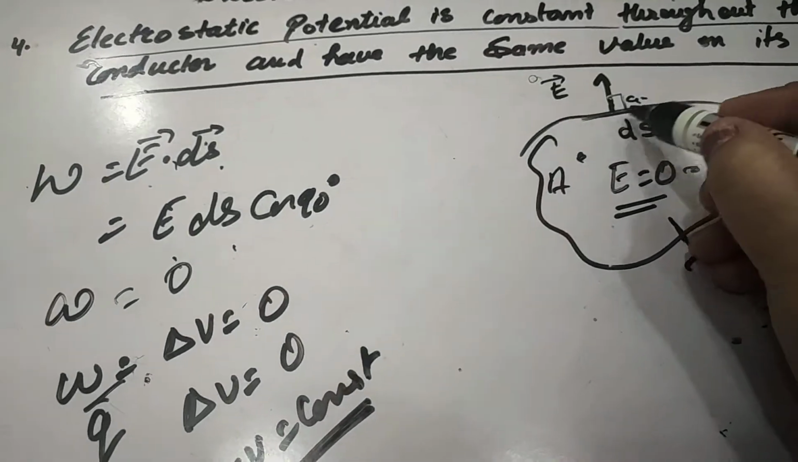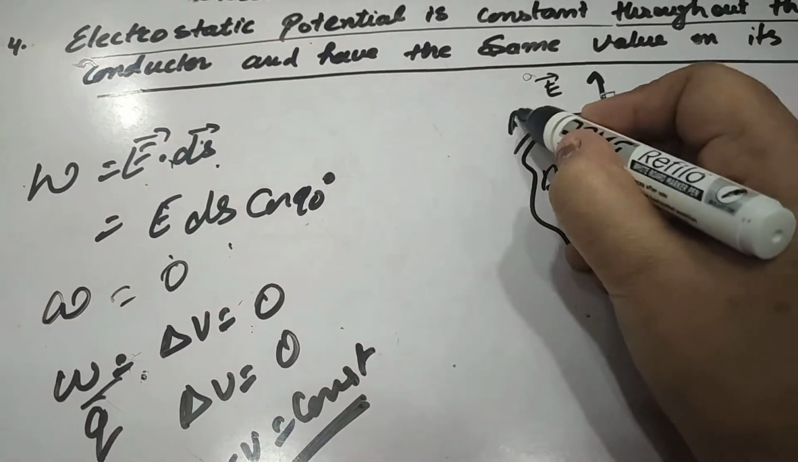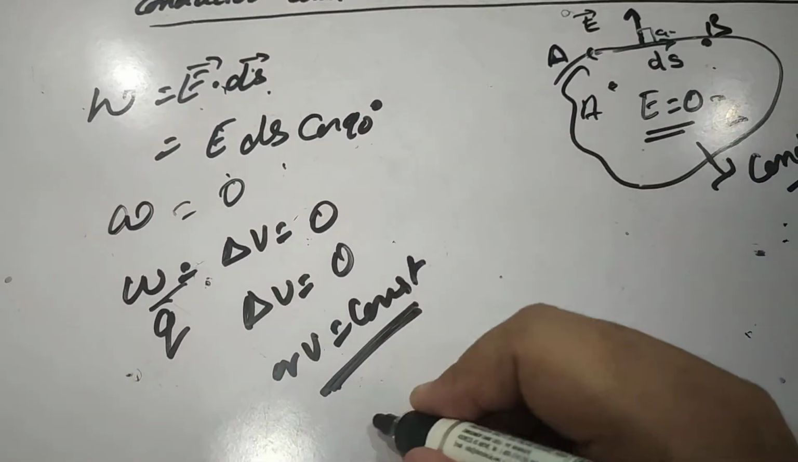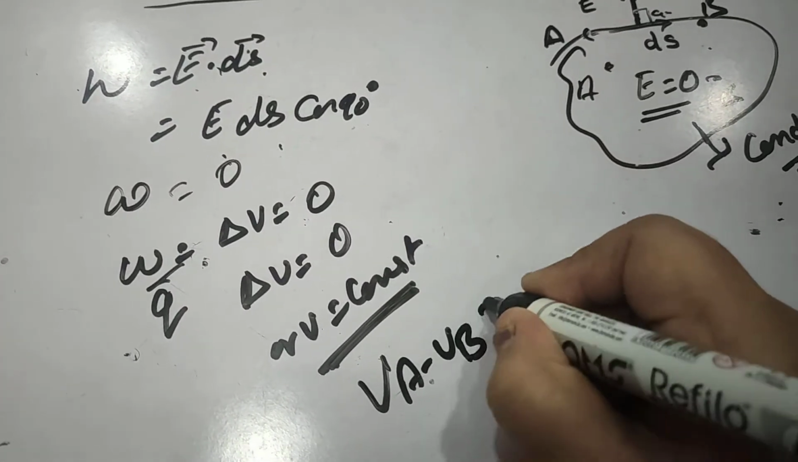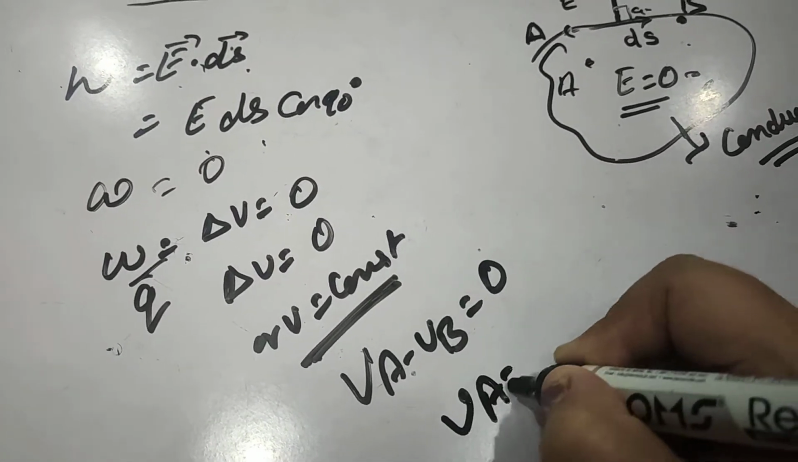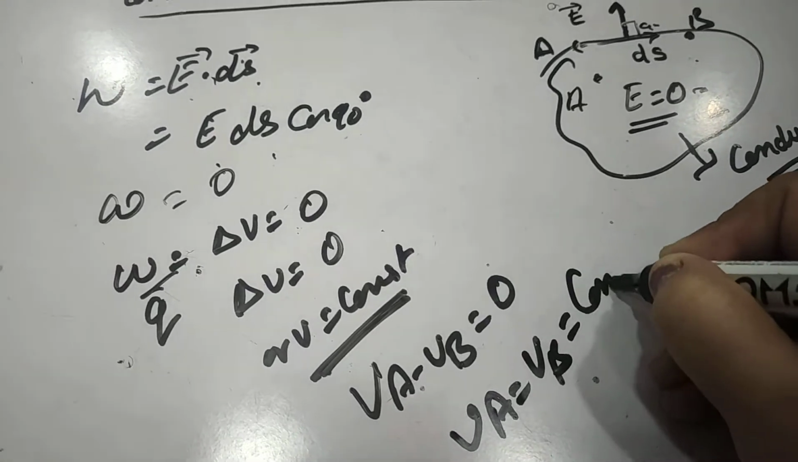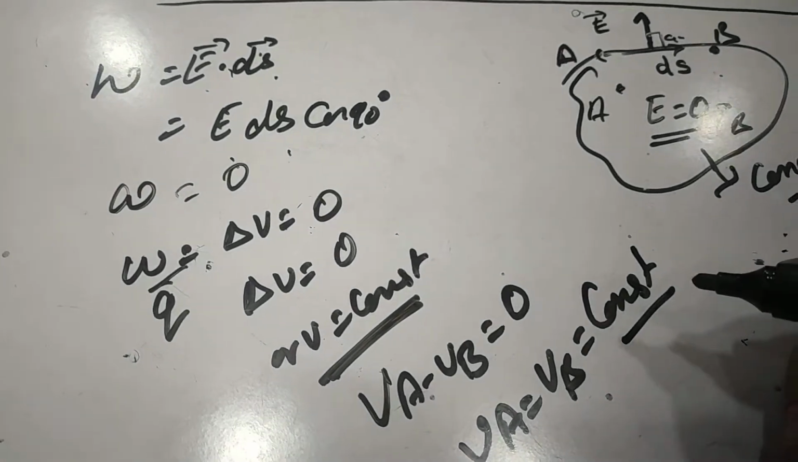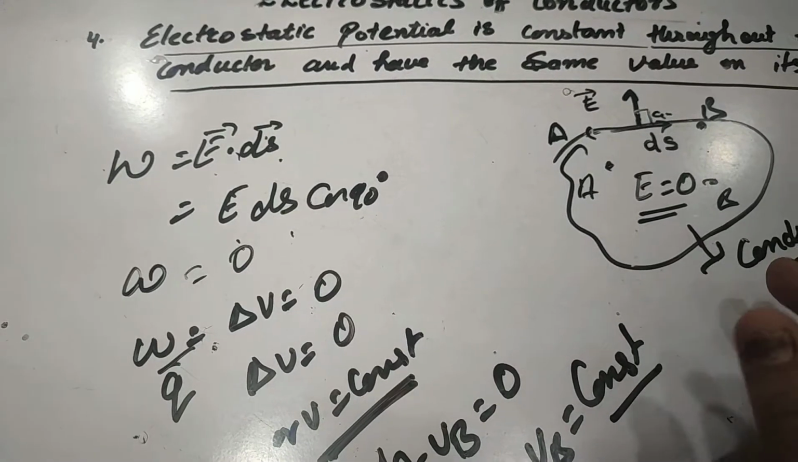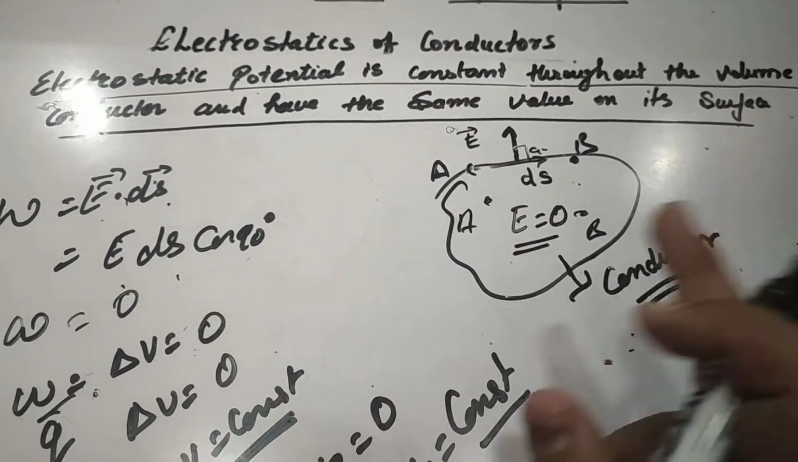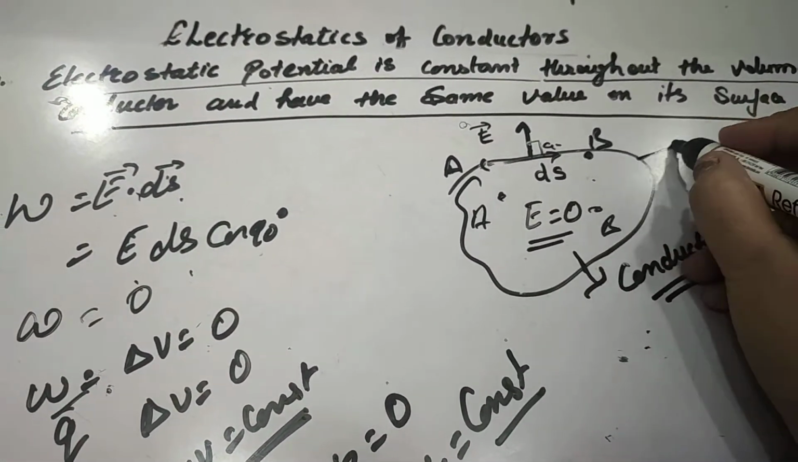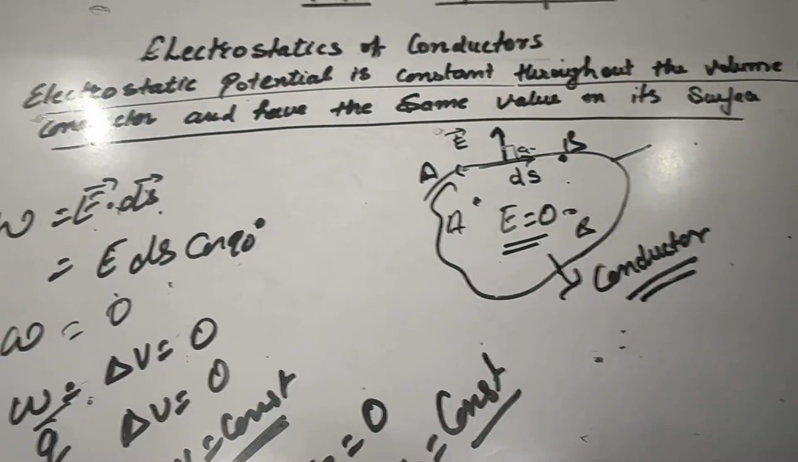Similarly, if we consider 2 points A and B on the surface of the conductor, in that case VA minus VB is equal to 0, or VA is equal to VB is equal to constant, that is, having a constant value. So this is how we have proved that electrostatic potential is constant throughout the volume of the conductor and has the same value on its surface.